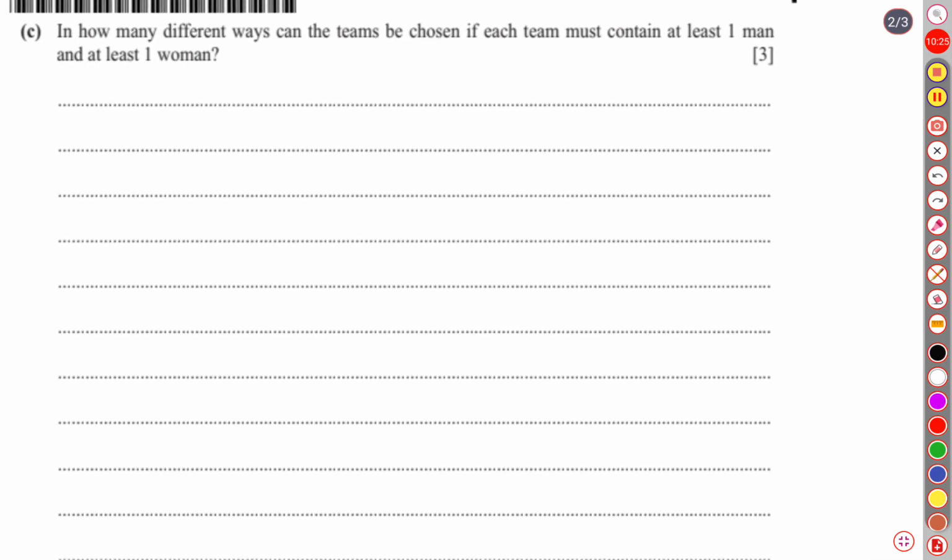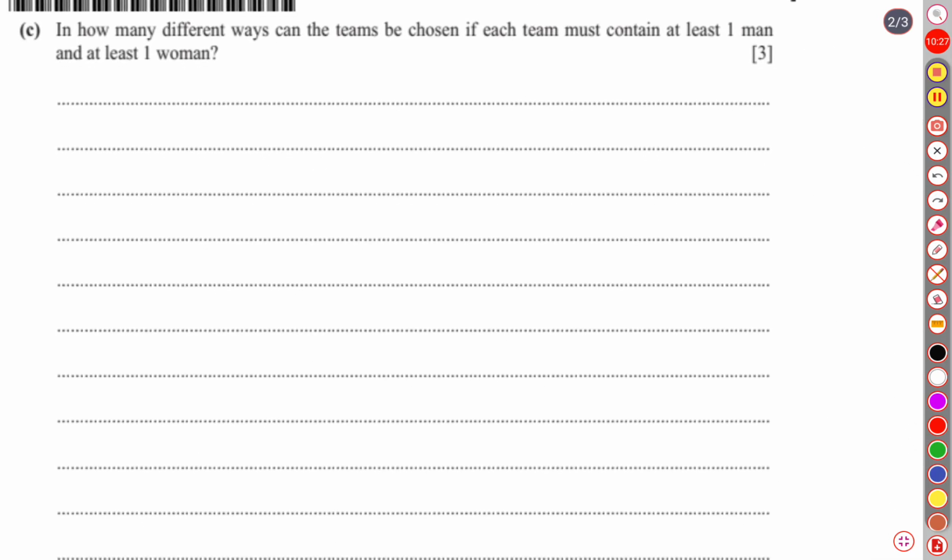So in how many different ways can there be three teams, with the condition of at least one man and at least one woman? Let us write team 1, T1, then team 2, then team 3. There are three teams.